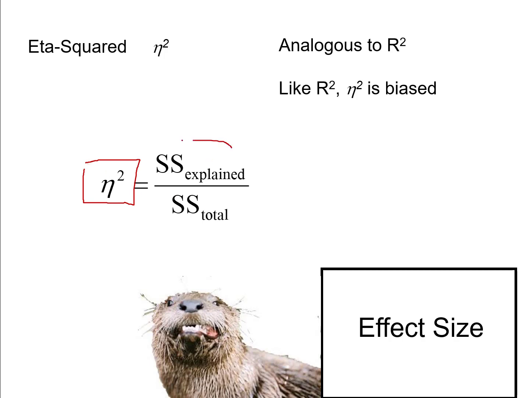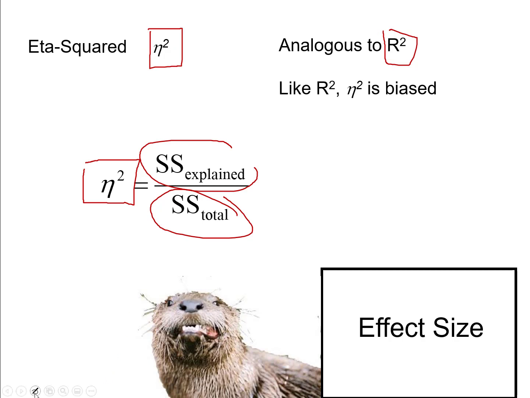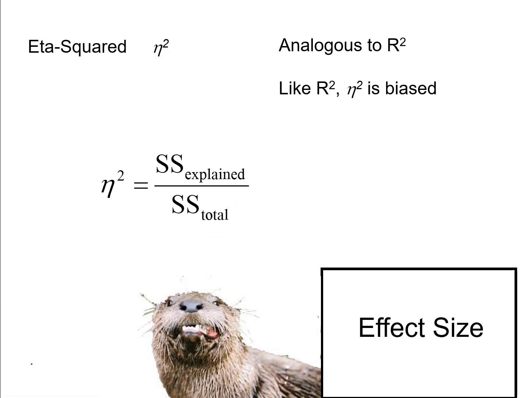So if you take sums of squares explained divided by sums of squares total from an ANOVA table, that will always give you percent of variance explained. But if you're doing regression, we'll call that percent of variance explained capital R squared. And if you're doing group comparisons, we'll call that percent of variance explained eta squared. Same exact mathematical formula, same exact thing, just for some reason, 2 different names depending on whether you're doing regression or group comparisons. So now we have the effect size.